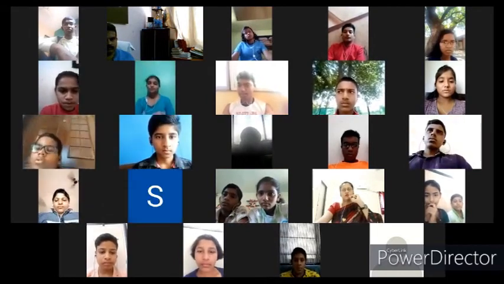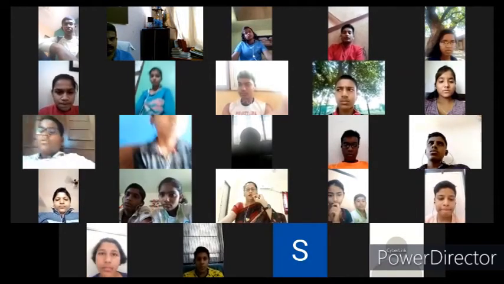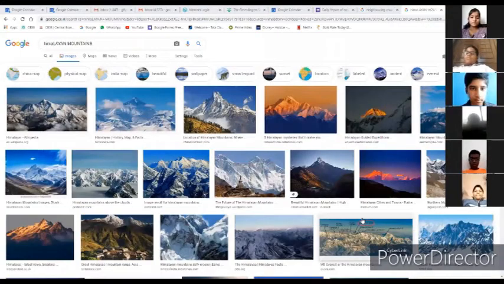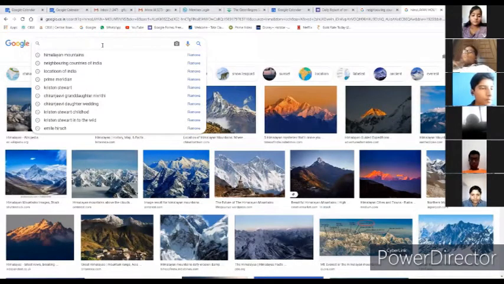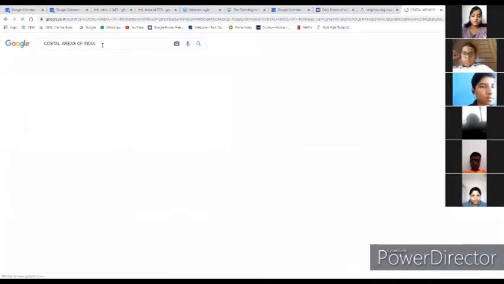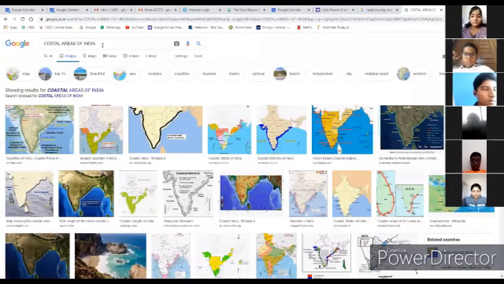If you see a map of India, the pointed part below in the south, in between the country, you will see that the peninsula is protruding towards the coastal regions. So we say the southern part is the peninsular region.